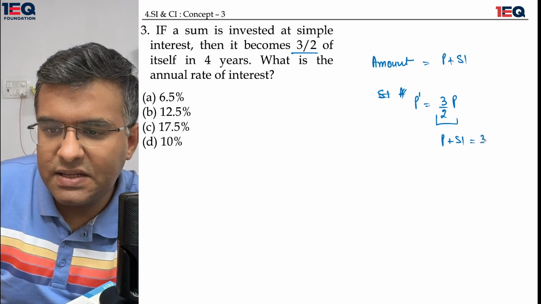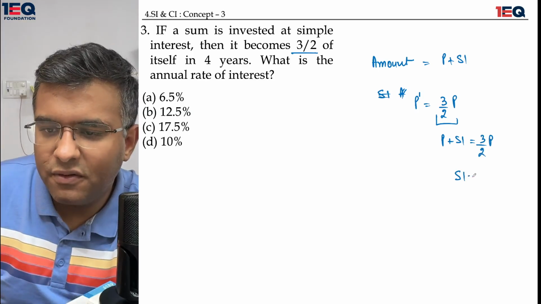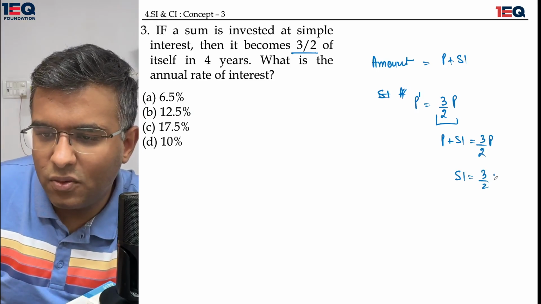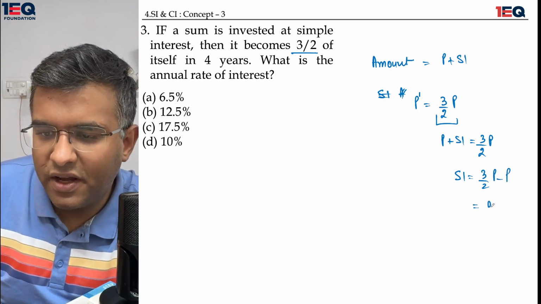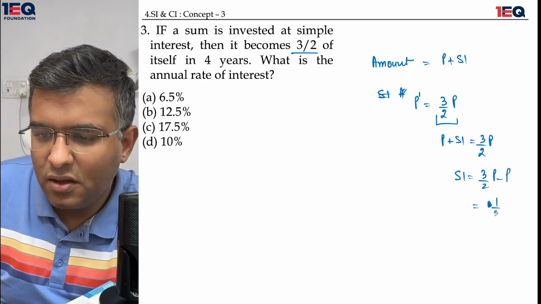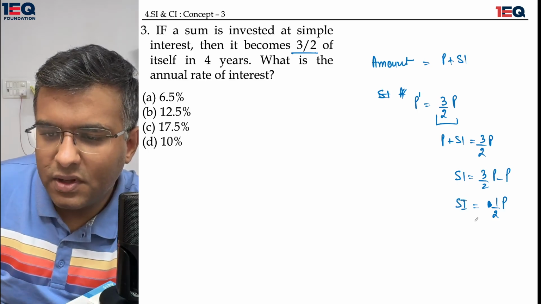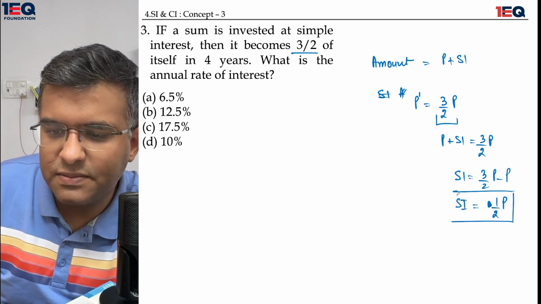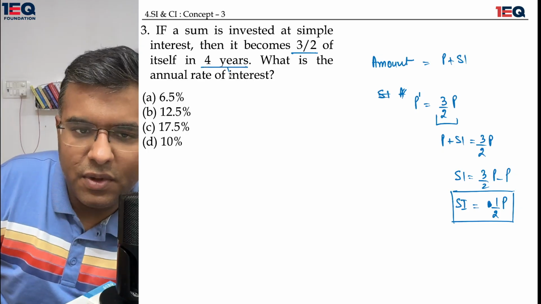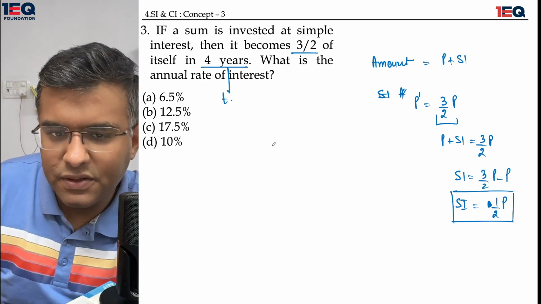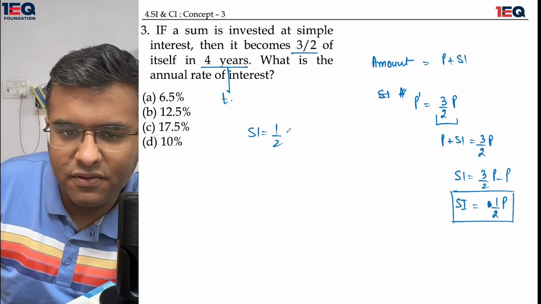When P plus SI becomes 3 by 2 of P, at that time the value of SI would come down to 3 by 2 of P minus P. This gives me 0.5, or the value half of P, as the simple interest. Okay, this has been established: the simple interest is half of P. I already have the time with me, which is 4 years.